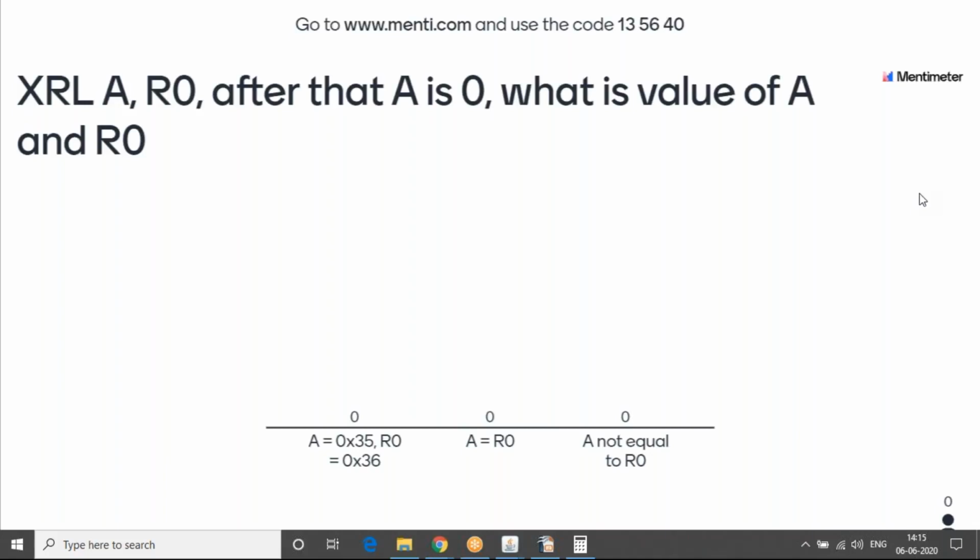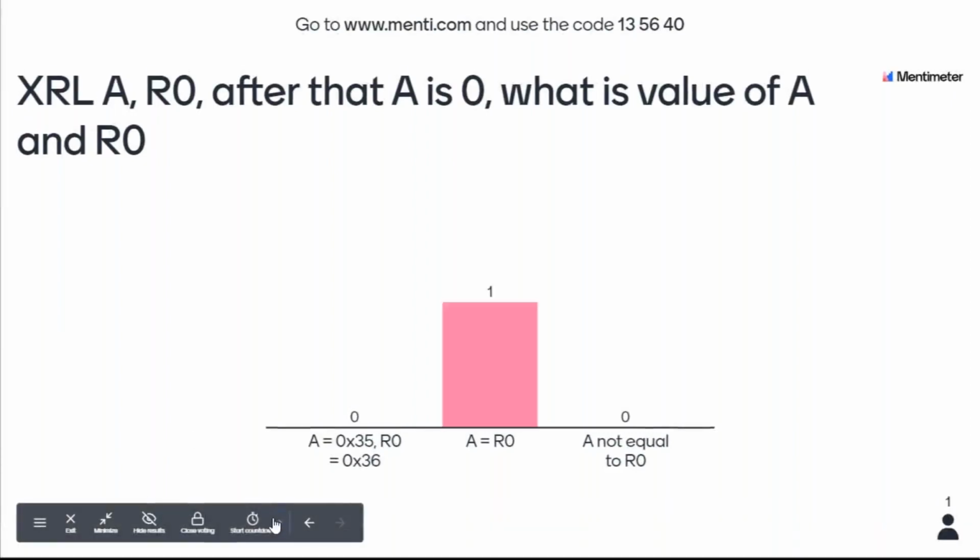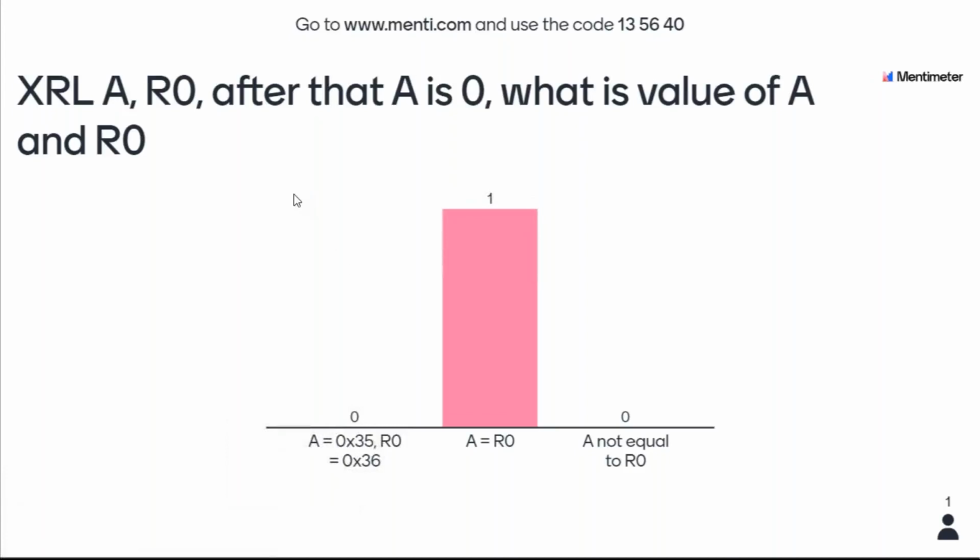You can go to the same link and answer that. As usual, I'll start a timer. We'll wait for 2 minutes before we go ahead and do something else.